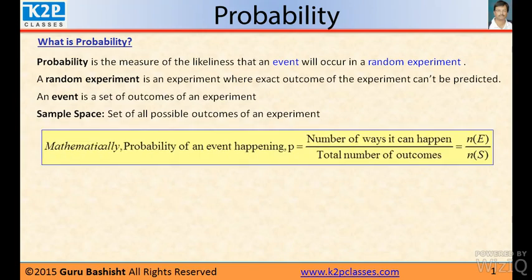So this is called experimental probability or database probability. But mathematically, probability of an event happening, P equal to number of ways it can happen divided by total number of outcomes.